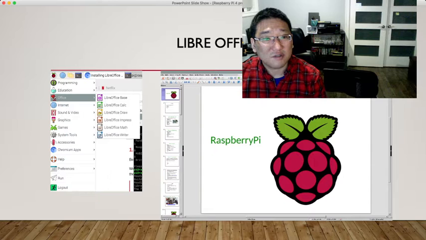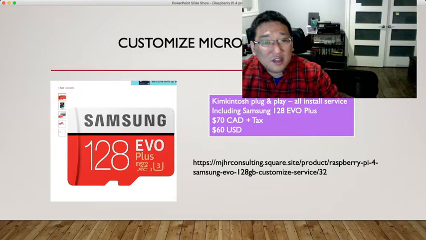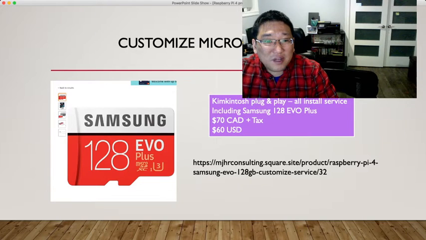So you see the Raspberry Pi, and if you want to customize your 128GB micro SD, I can install whatever you want there, as long as it's open source software, and I customize it by your need.